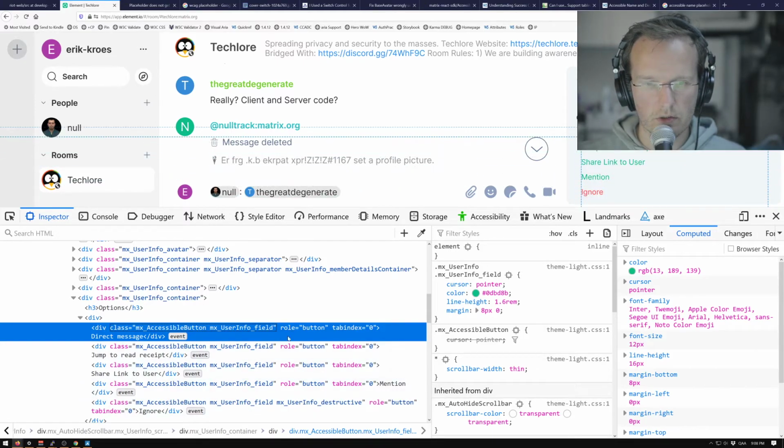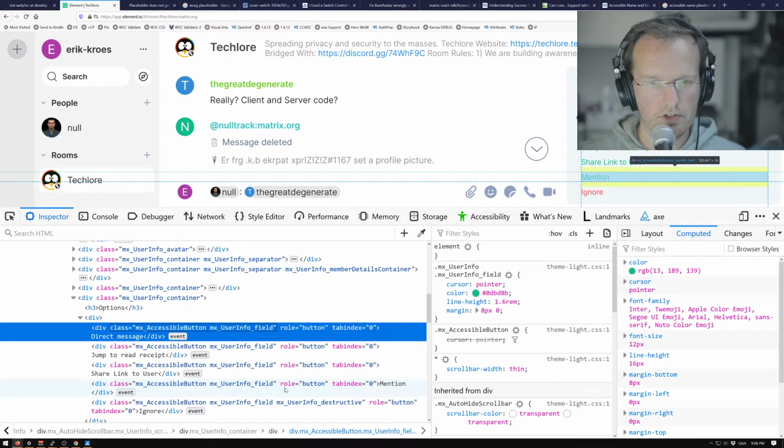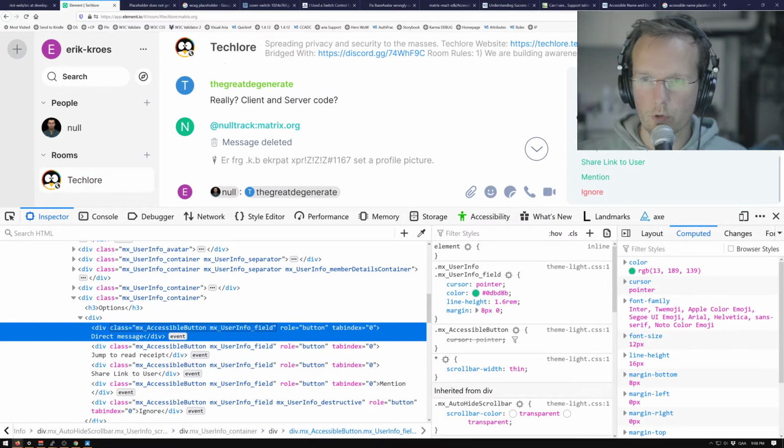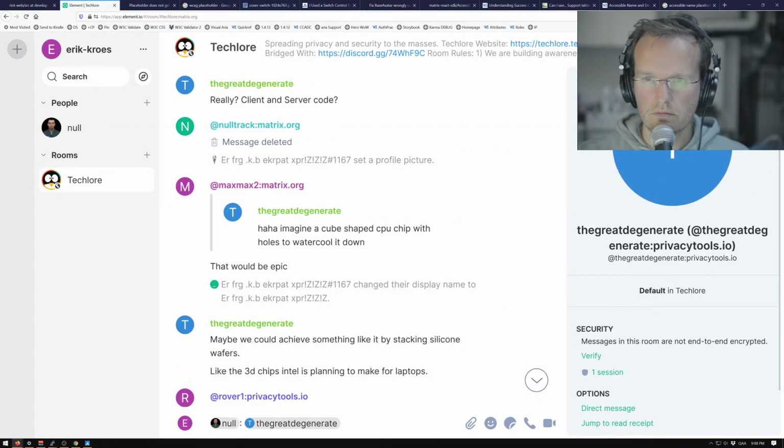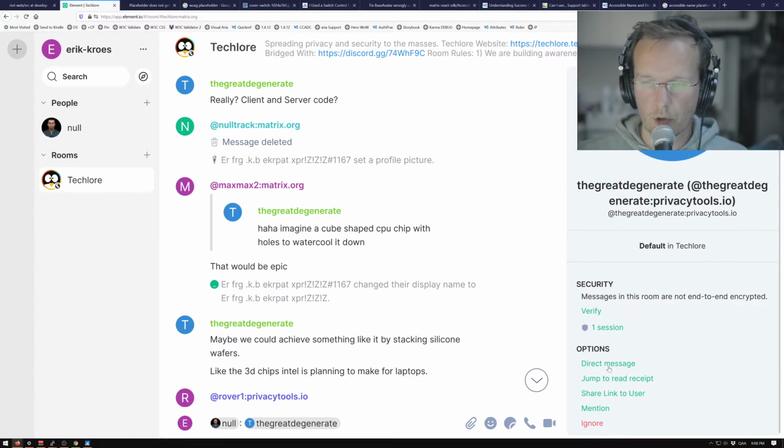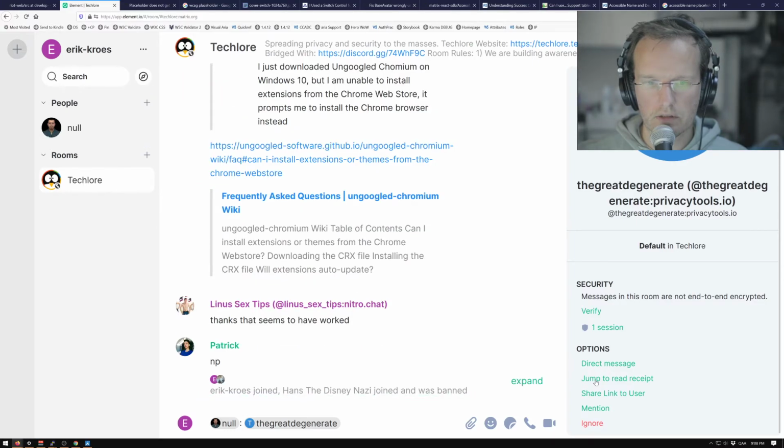I can imagine these are all buttons, but I don't know what to expect here. Direct message opens a new page apparently, but I cannot open it in a new tab. I cannot bookmark it, so that's confusing. Jump to read receipt, that is probably an actual button, yeah.